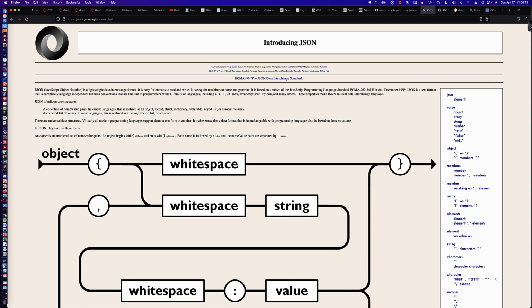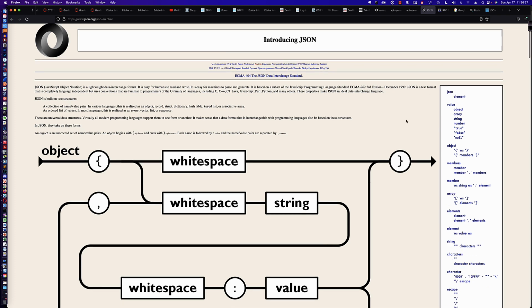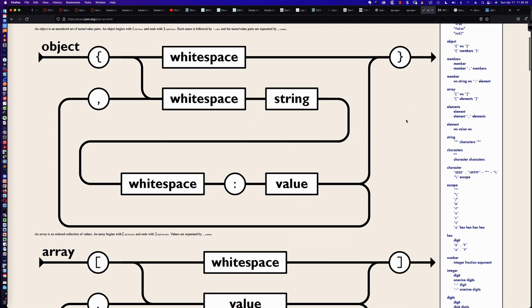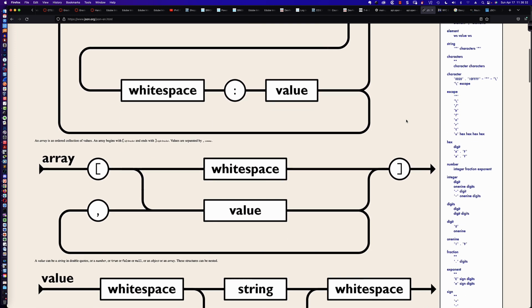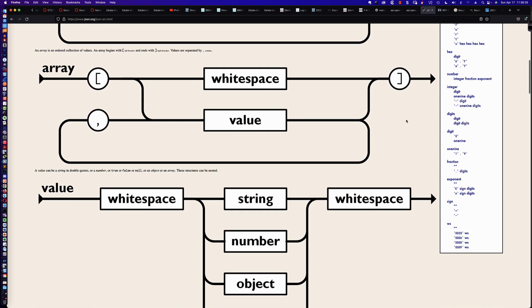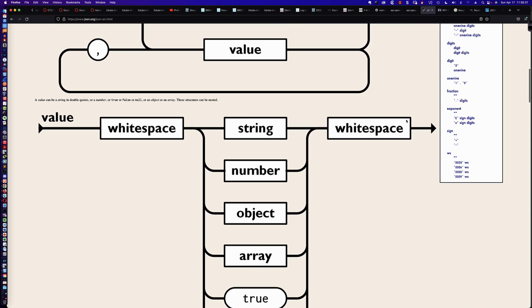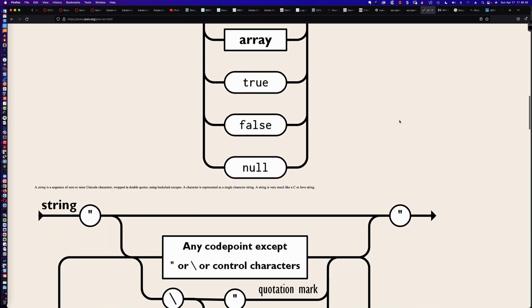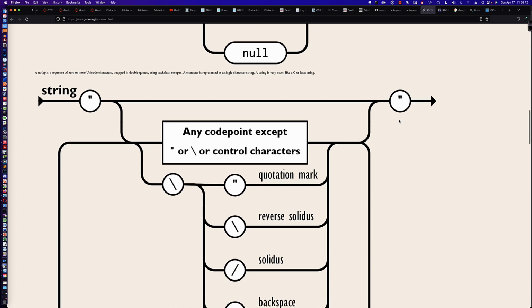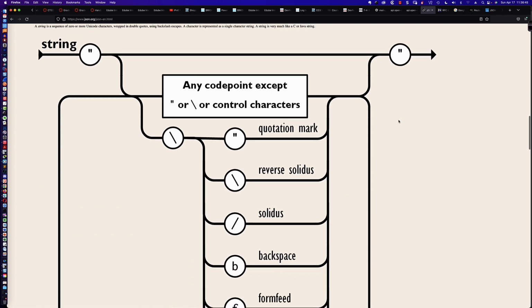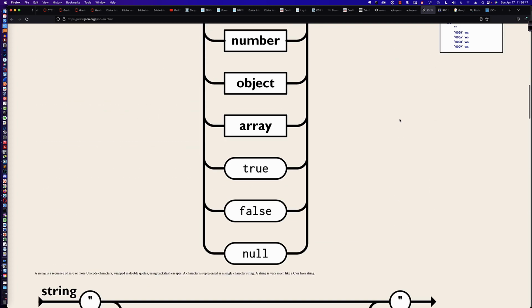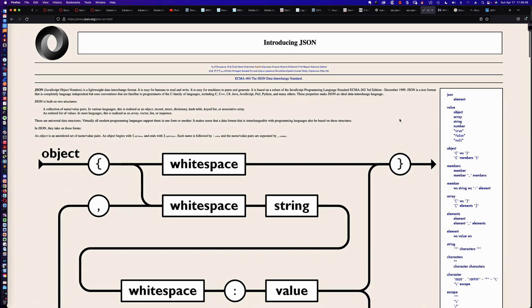So, where do we start? Well, JSON was created by Douglas Crockford in 2001. And here is the JSON homepage. It's simply json.org. Now, on this homepage, you'll find on the main page a number of examples of the different types of structures that JSON supports. And we're going to be talking about the object, the array, strings, numbers, Booleans, the null value, and a number of the semantics around JSON.